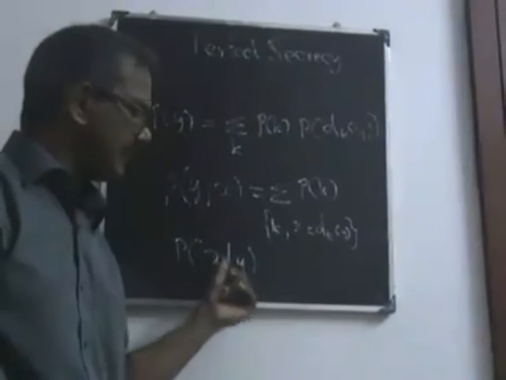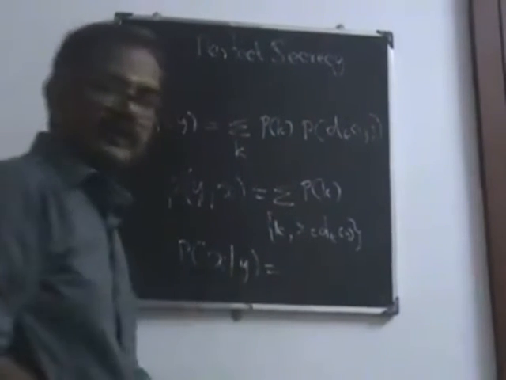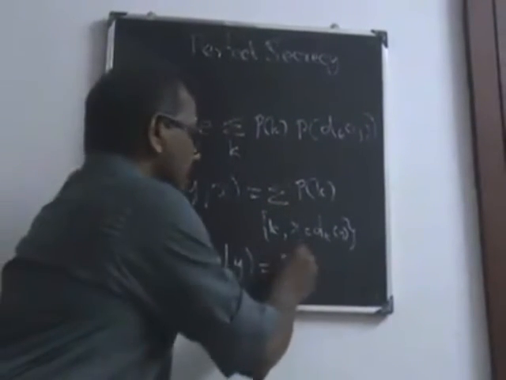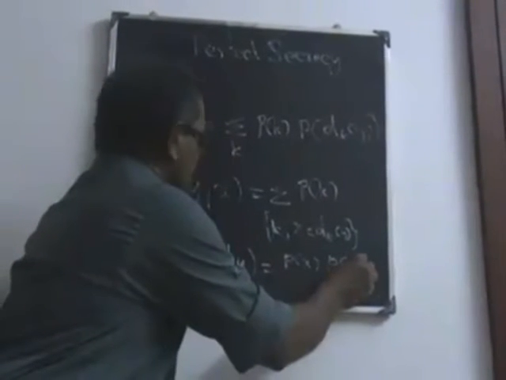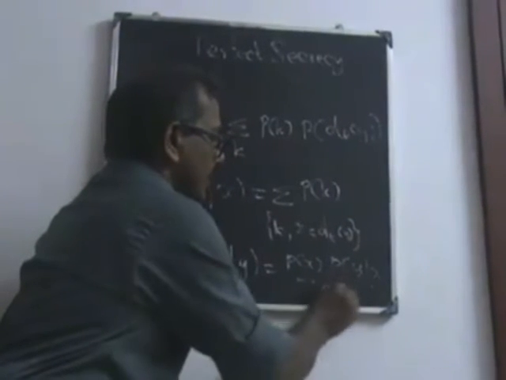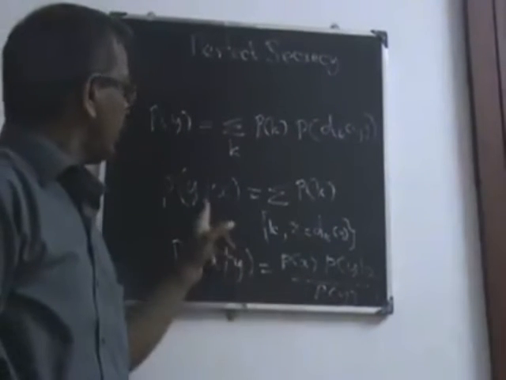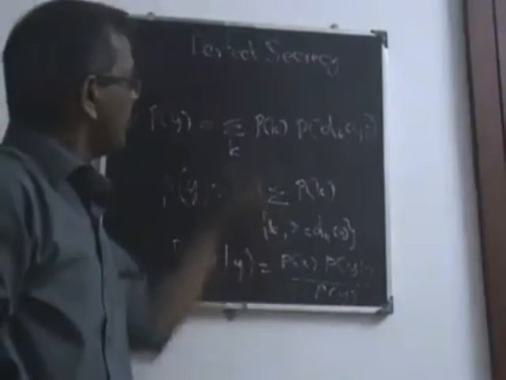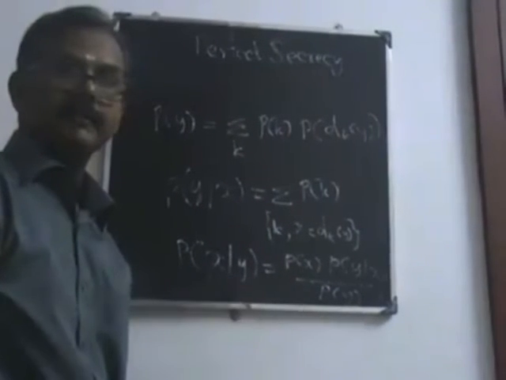That is the probability of x given y. Due to Bayes' theorem, this is the probability of x times the probability of y given x, divided by the probability of y. We know the probability of y, we know the probability of x, and we also know the probability of y given x. Therefore we can get this.